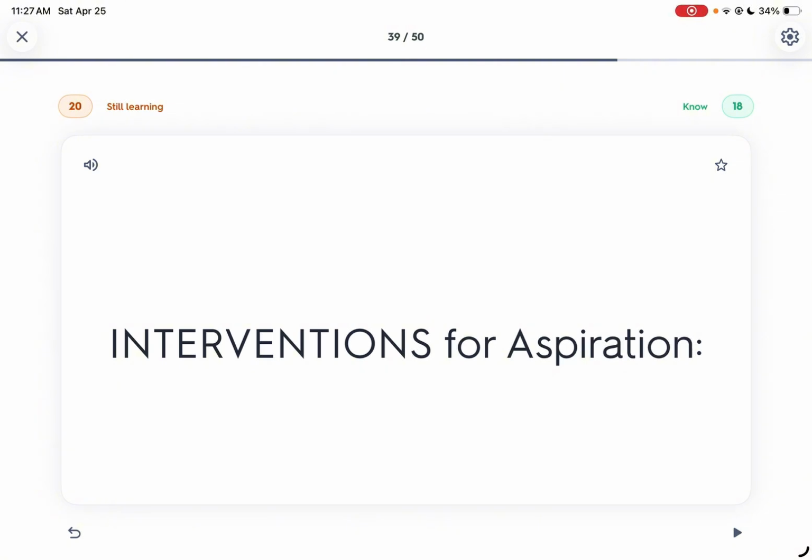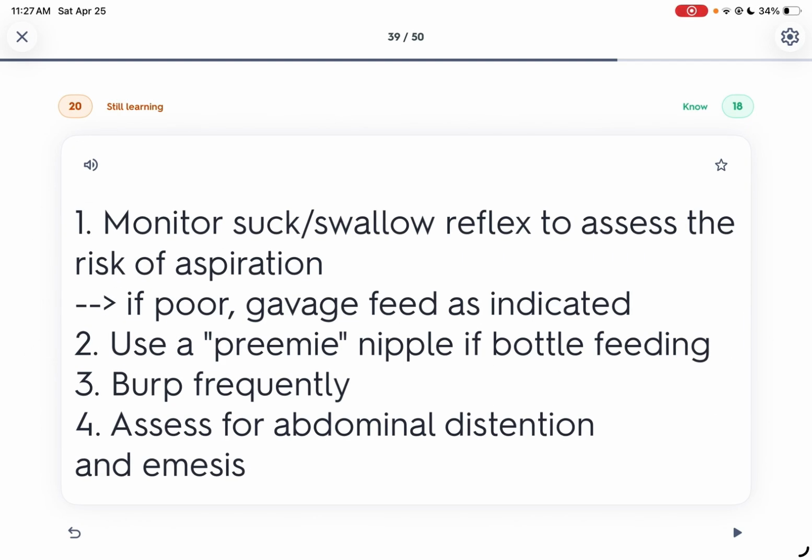to burp the baby. The baby needs to be burped after feeding. Monitor the suck or swallow reflex to assess the risk of aspiration. If poor, gavage feeding as indicated. Use a preemie nipple if bottle feeding. So we need to monitor the suck or swallow reflex of the baby, and gavage feed if the baby cannot manage. Burp the baby afterwards.